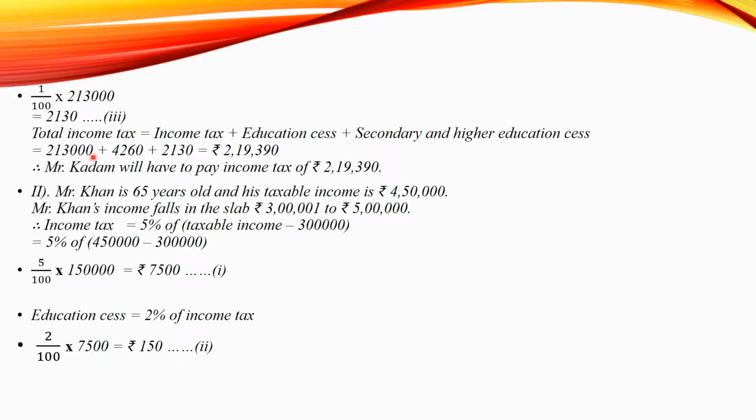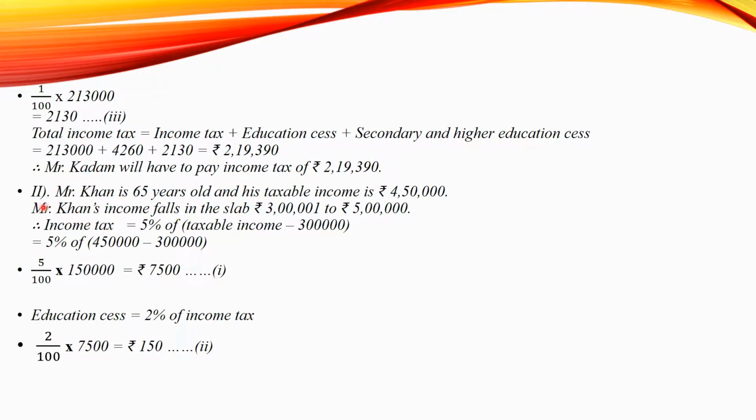2,13,000 plus 4,260 plus 2,130 which is equal to 2,19,390. Therefore, Mr. Kadam will have to pay income tax of rupees 2,19,390 according to table number 1.